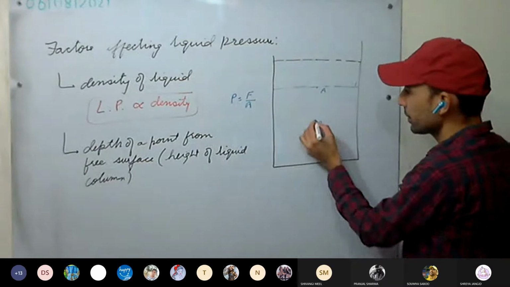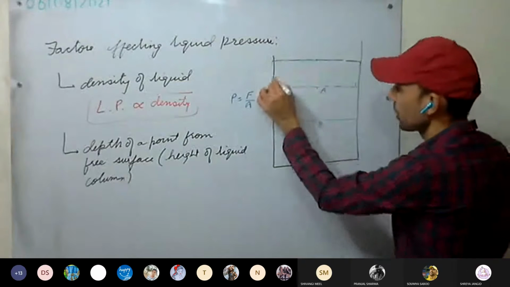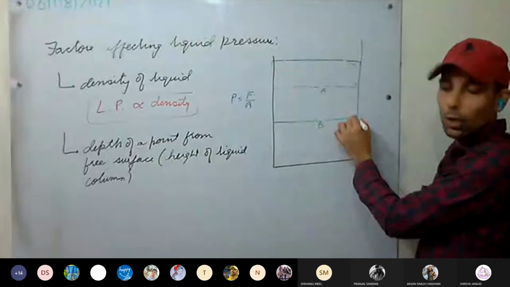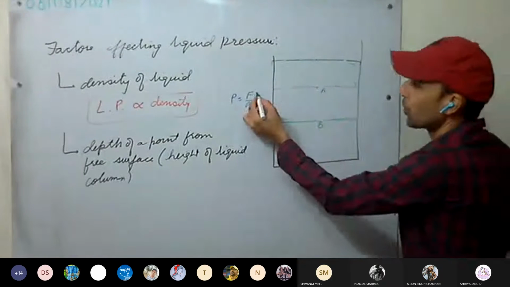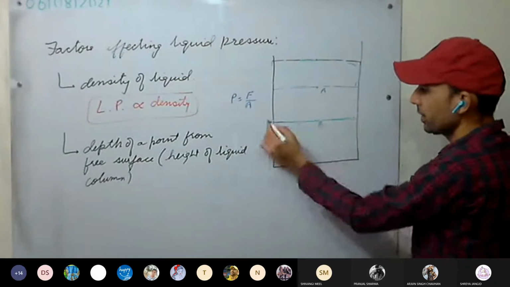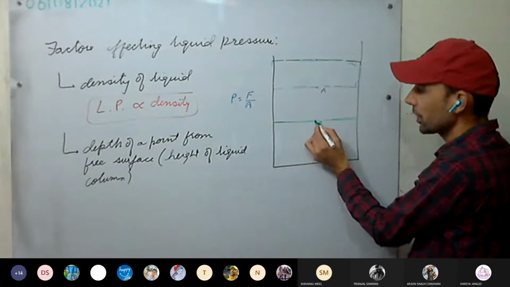Now for point B, what is the weight of the liquid? This much. The more the liquid, the more will be the weight, and the more the thrust. Divided by the whole area, we get the liquid pressure at point B.